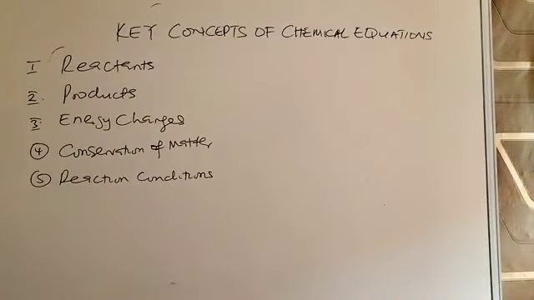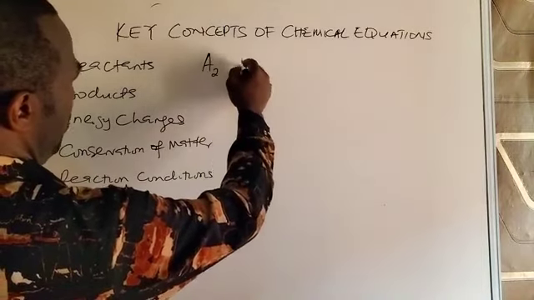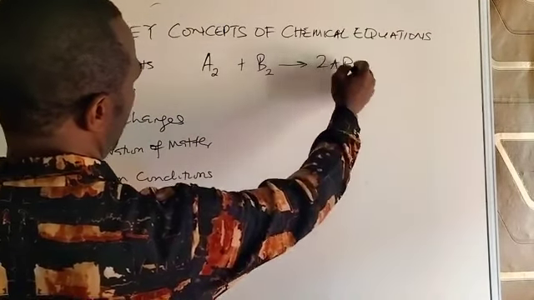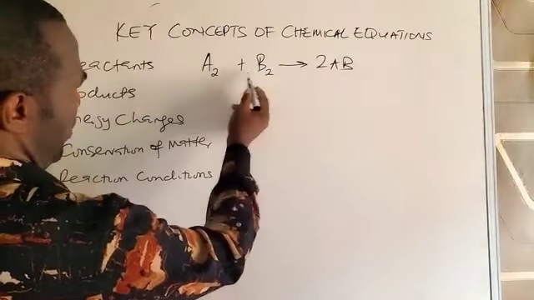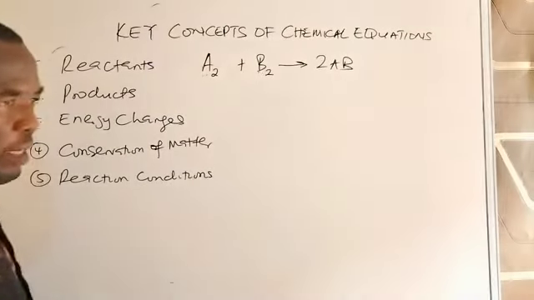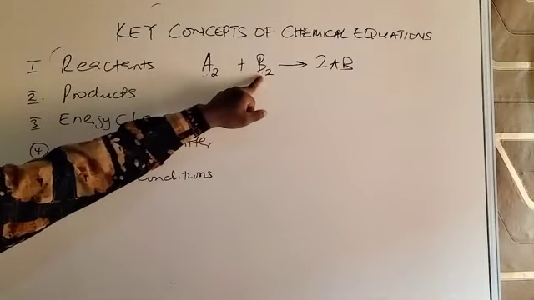Reactants refer to the starting substances involved in a chemical reaction. For instance, we have A molecule plus B molecule giving us 2AB. These substances that combine, the starting substances, are called reactants. So A molecule and B molecule are the reactants.